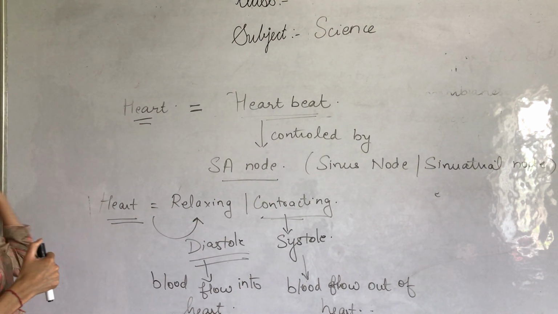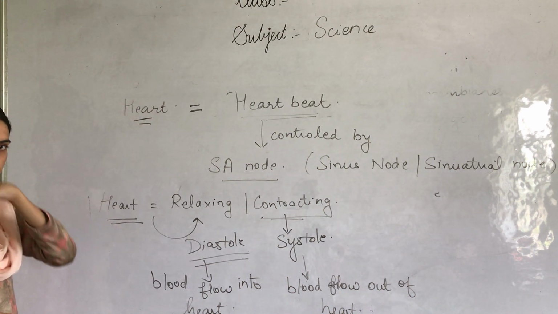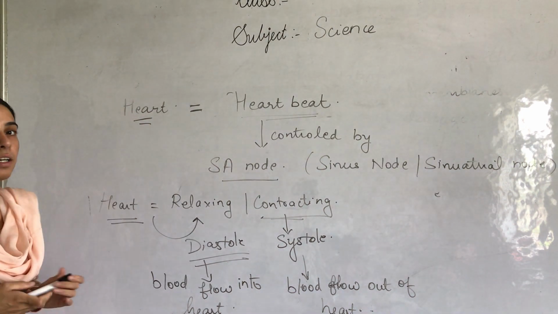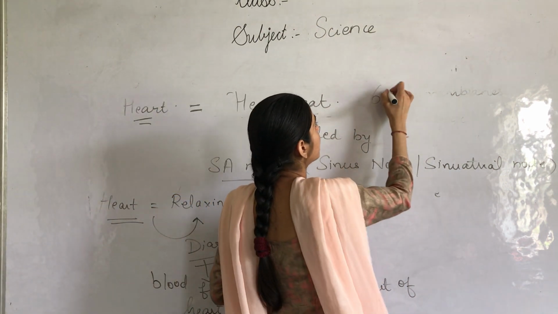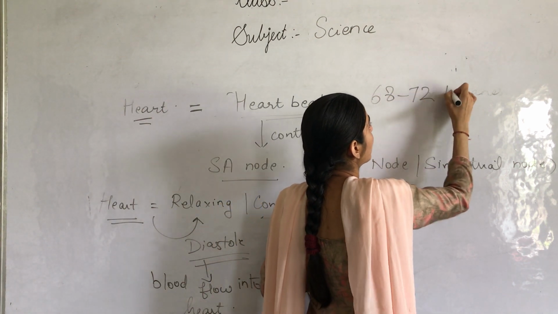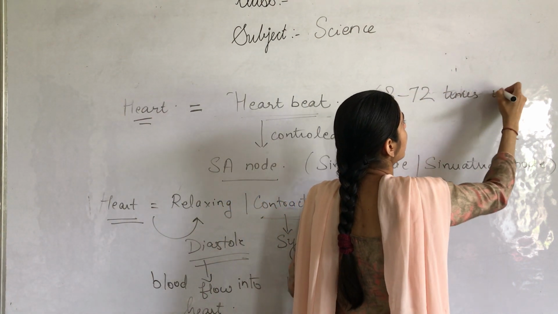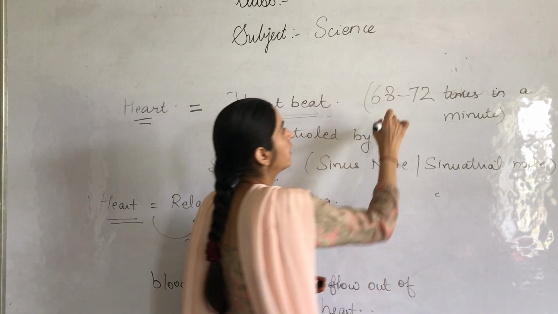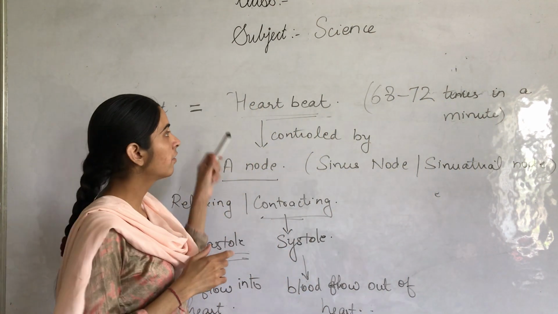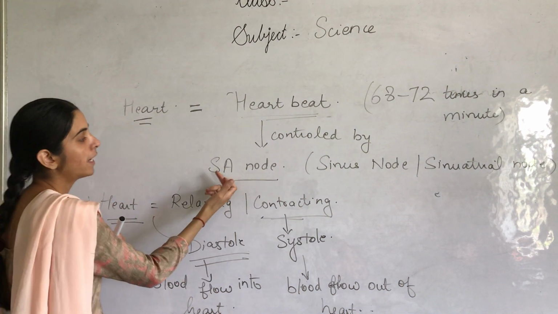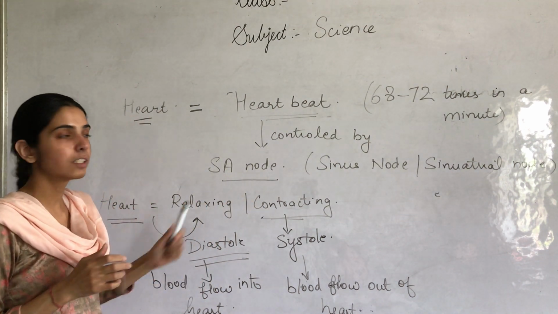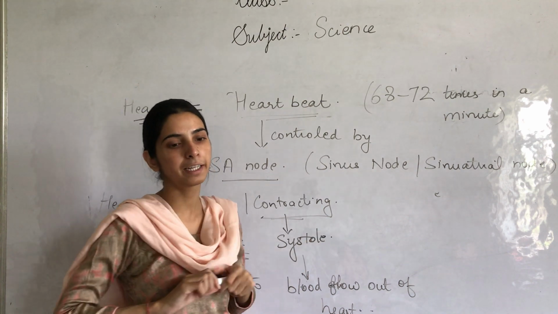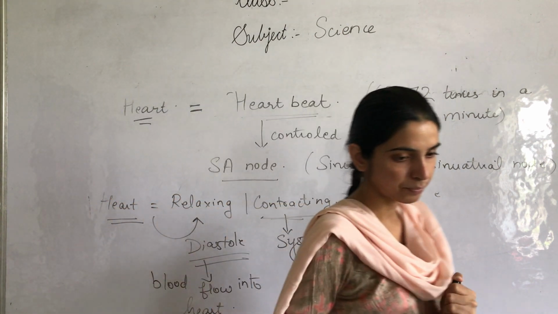This all constitutes a heartbeat. In a normal person, our heart beats 68 to 72 times in a minute. This is the rate of heartbeat, and it is controlled by the SA node, also known as sinus node or sinoatrial node.